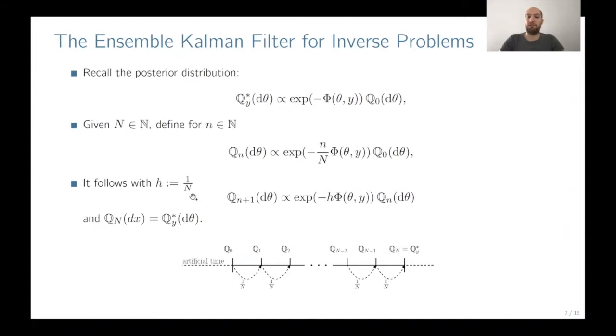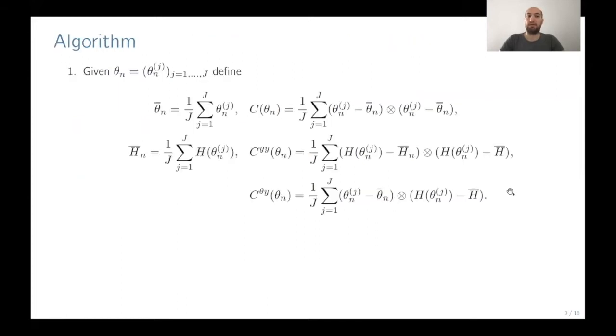And therefore, we introduce this artificial step size, and we express the time steps in this form. So given the current distribution, we give more and more weight to the data. And the ensemble Kalman inversion can now be interpreted as a particle approximation for the sequential update step.